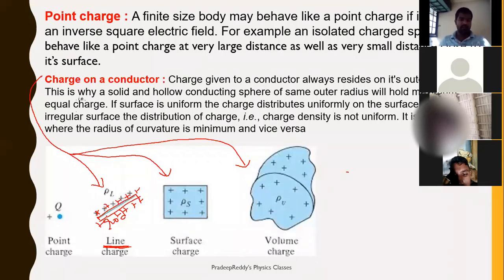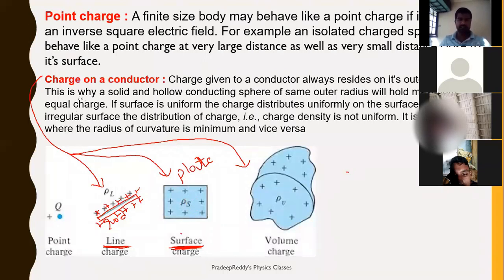Now, a line charge is when the total charge resides along a line because the shape of the conductor is in the form of a line. Next is surface charge. For example, this is a plate. A plate can be square shaped, circle shaped, or disc shaped.